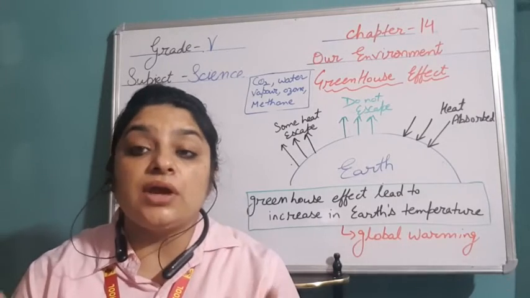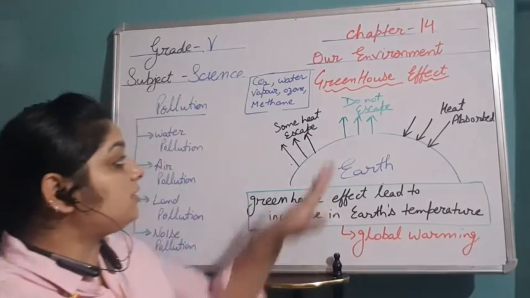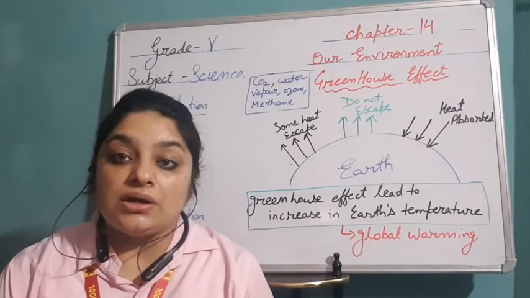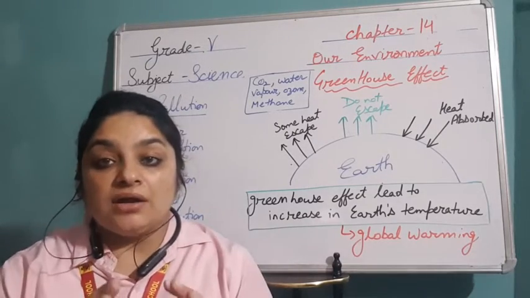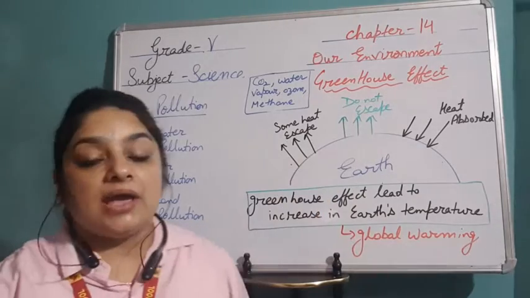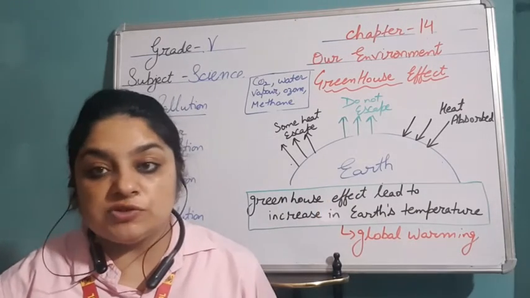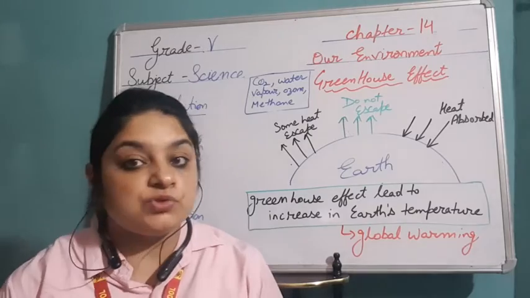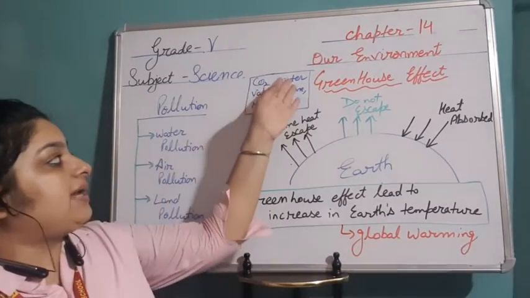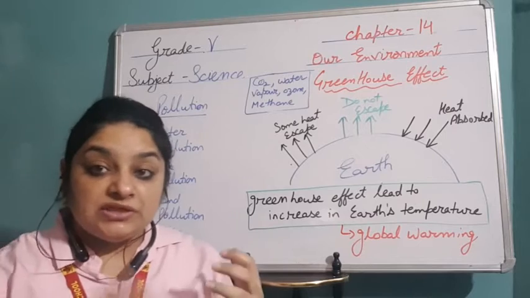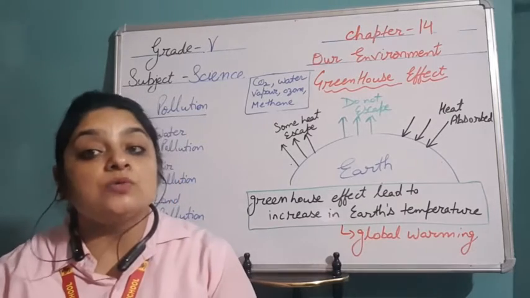Now how did they get this concept? This is related to the greenhouse effect which occurs in nature. Now what is this effect? Our planet earth is surrounded by an envelope of air that is known as atmosphere, and there are so many gases present in the air. Out of those, a few gases, for example, carbon dioxide, water vapor, ozone, methane, are known as greenhouse gases.